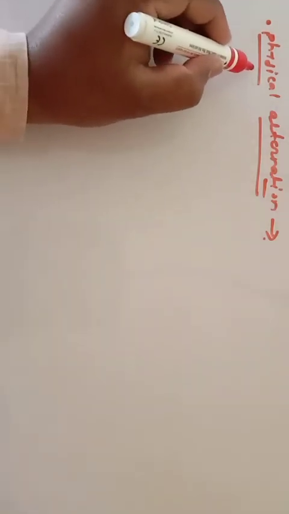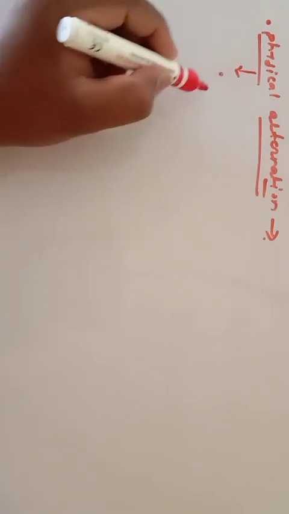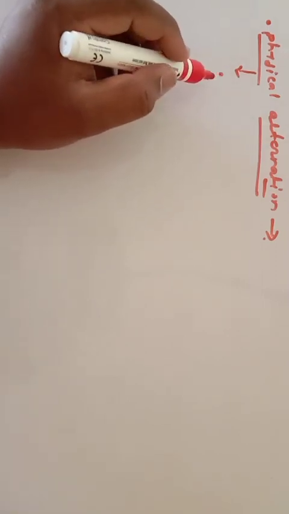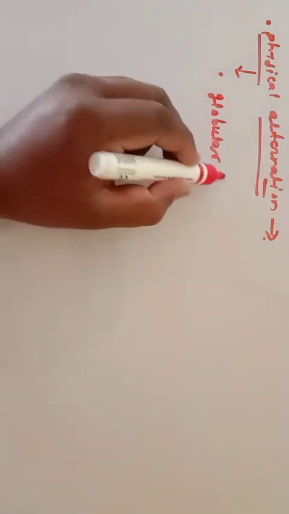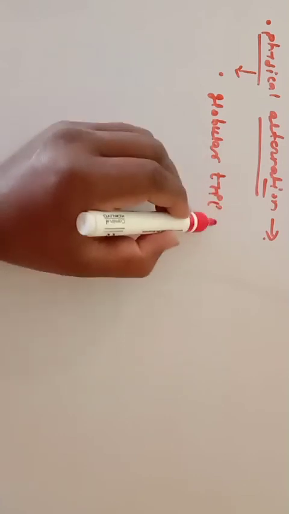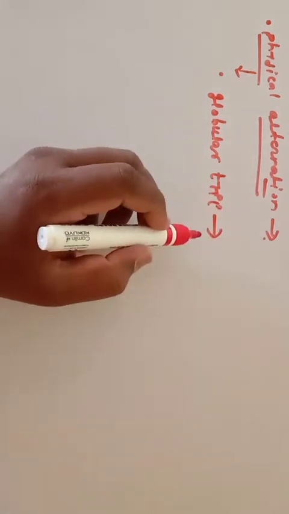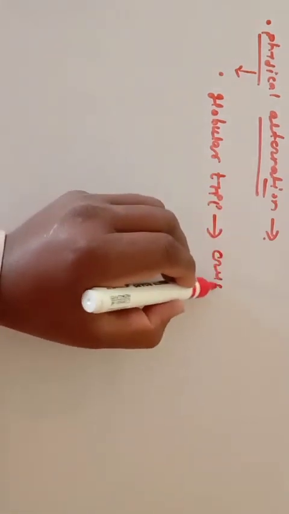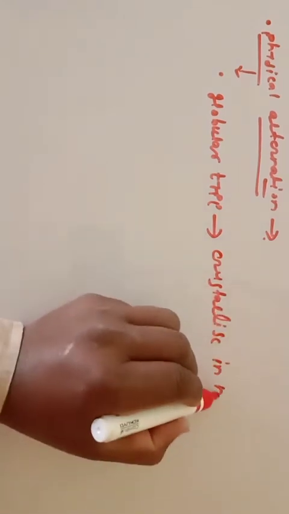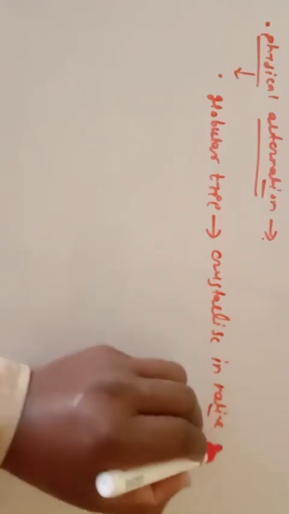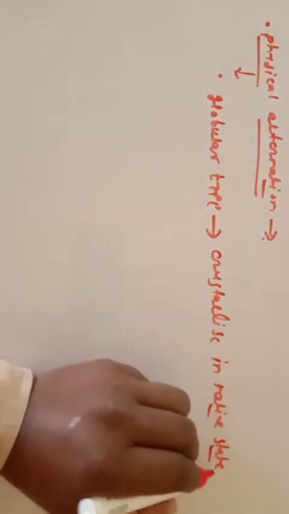Many proteins, especially the globular type of protein, can be crystallized in their native form. So you should remember the first important point: globular proteins can be crystallized in the native state, means in the functional form.